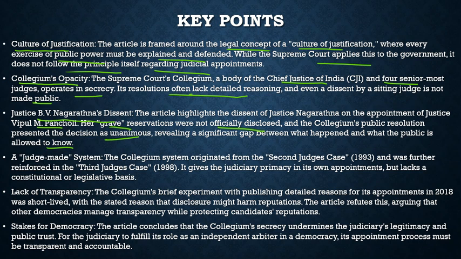What they want the public to know, they will tell the public, and what they want to keep private, they are keeping very much private. So there is a lot of disturbance in this regard. Then, about the collegium system: it is a judge-made system. The collegium system originated from the Second Judges Case in 1993 and was further reinforced in the Third Judges Case. It gave the judiciary primacy in its own appointments but lacks a constitutional or legislative basis, which we have discussed many times.